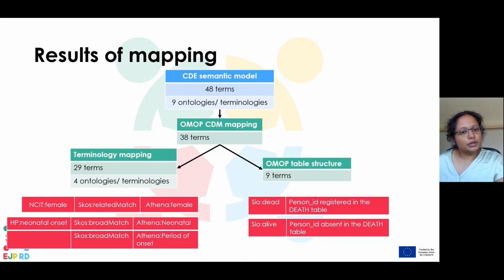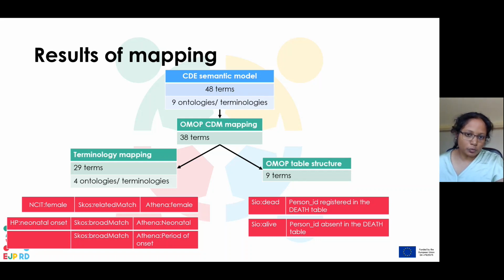But we didn't have to map all of these terms to other ontologies alone. We are also able to fit them into the OMOP table structure. So 9 terms we are able to just fit into OMOP. For example, in the CDE semantic model, we have patient status, either dead or alive. And we took these terms from Bio-Ontology.